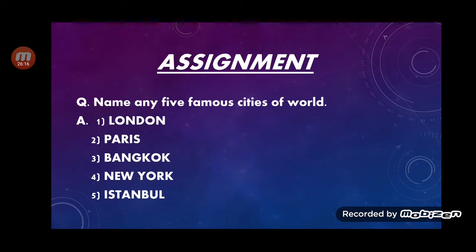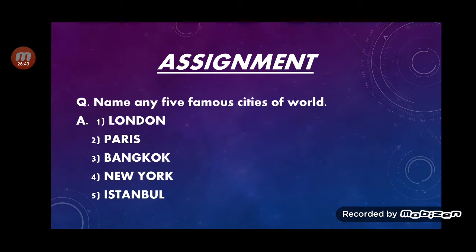Name any 5 famous cities of world. London, Paris, Bangkok, New York, Istanbul. You can write Dubai, Kuala Lumpur, Seoul, but you have to write cities of the world. 5 famous cities of world.